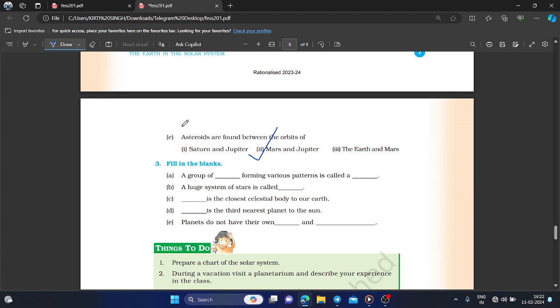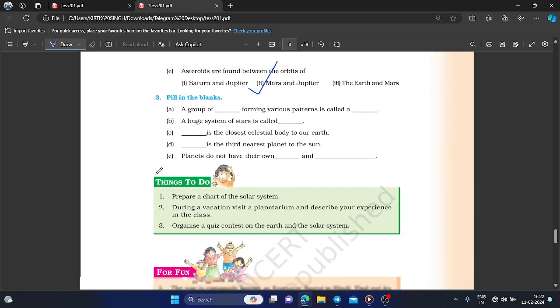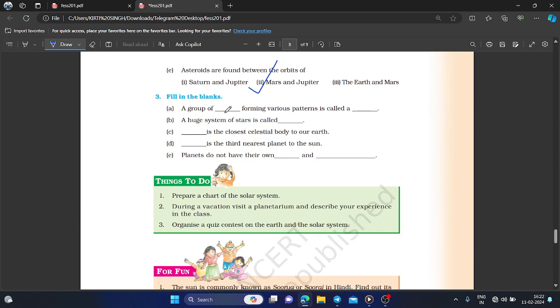And so coming to the fill in the blanks: a huge group of stars forming various patterns is called a constellation. A huge system of stars is called a galaxy. The closest celestial body is the moon. The third nearest planet to the sun is our Earth.